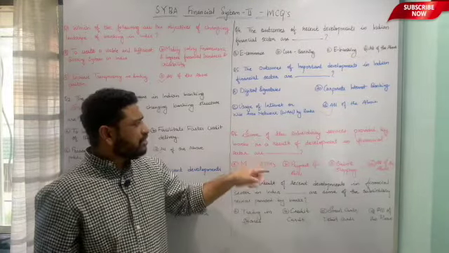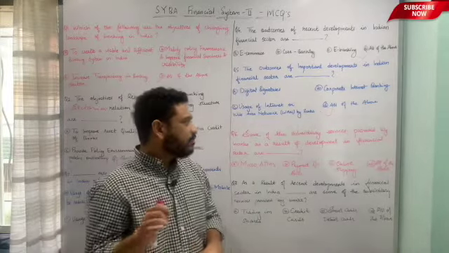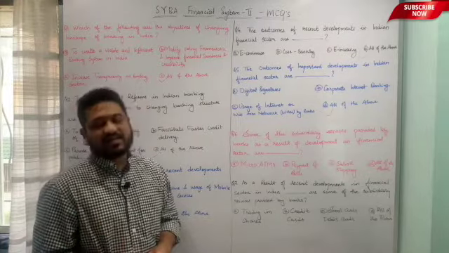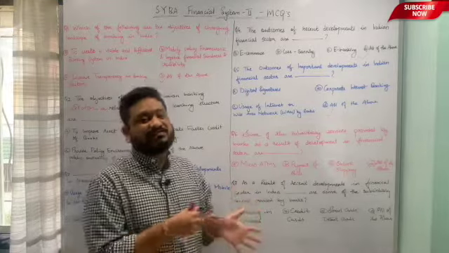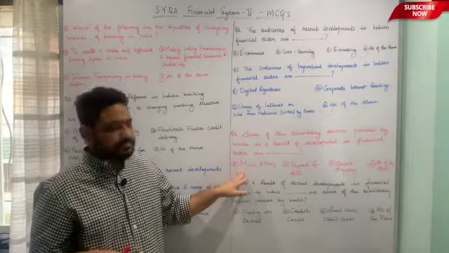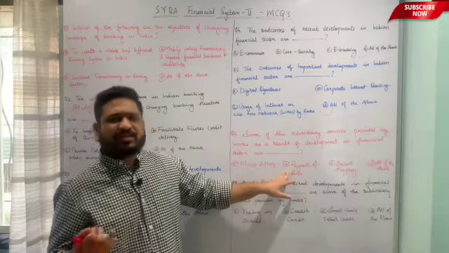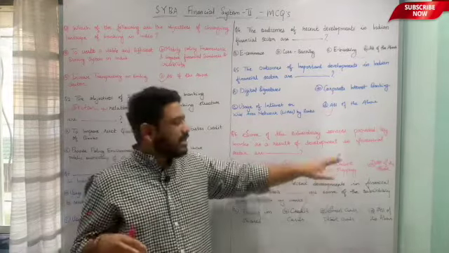Let us now move to the 6th question. Some of the subsidiary services provided by banks as a result of developments in the financial sector are what? Subsidiary services as a result of the developments that have taken place in the financial sector. The underlying options are A, micro ATMs. B, payment of utility bills, majority of water payment, electricity, LPG, all these things. C is online shopping, and last is all of the above.